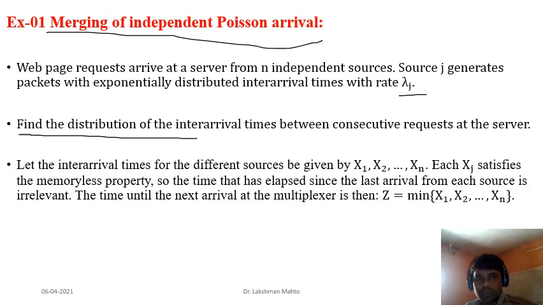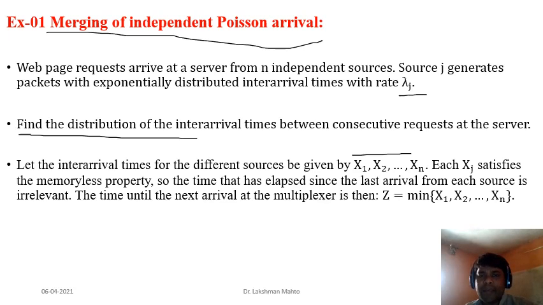In order to find the distribution, consider the inter-arrival times for the different sources. There are n sources, and we denote them by X1, X2, up to Xn: X1 with respect to the first source, X2 with respect to the second source, likewise Xn with respect to the last source. Each Xj satisfies the memorylessness property, because exponential distribution is always memoryless, so conditioning is not going to affect it. That thing we had already seen during exponential distribution and the conditioning approach.